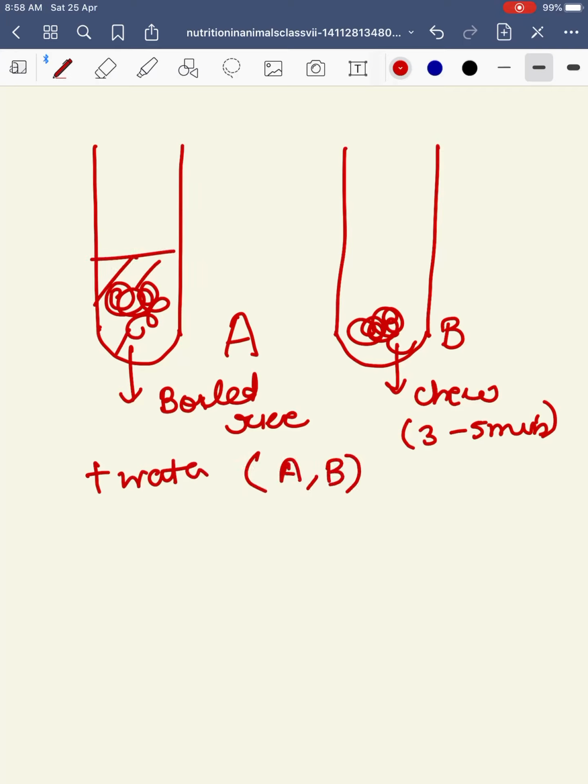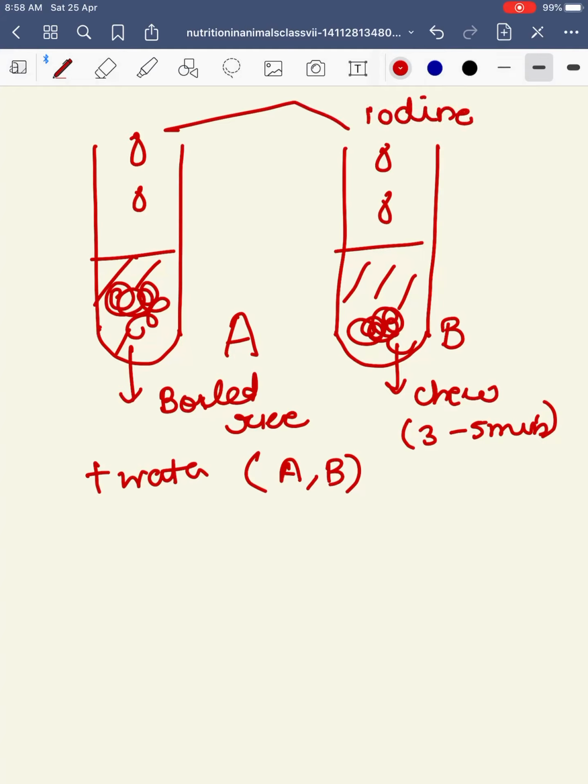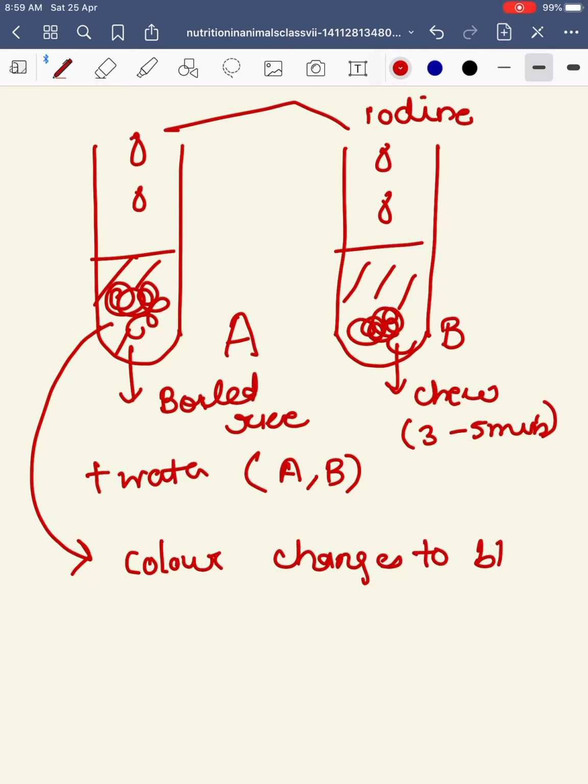So that will make a kind of solution. In both test tubes, now we put some drops of iodine solution. We find that there is a color change in this test tube. The color changes to blue or violet. Can you tell me why?